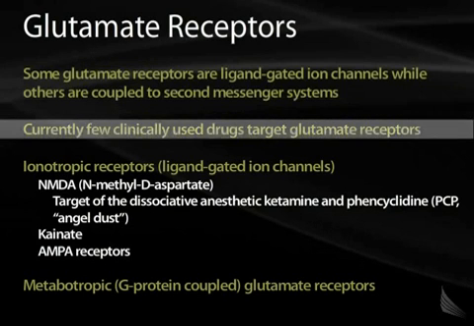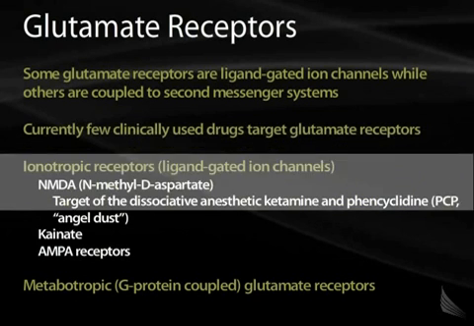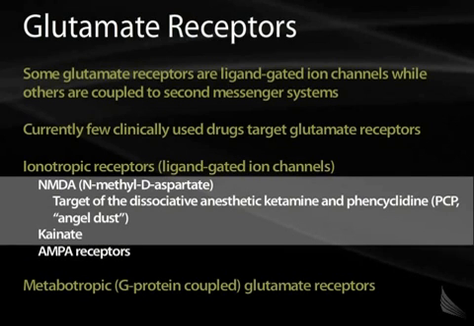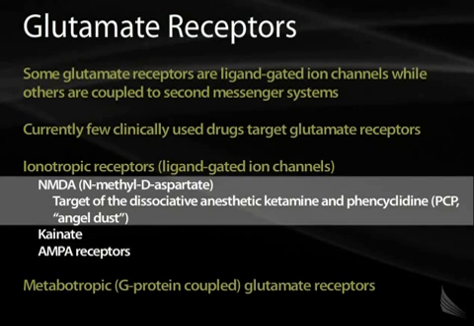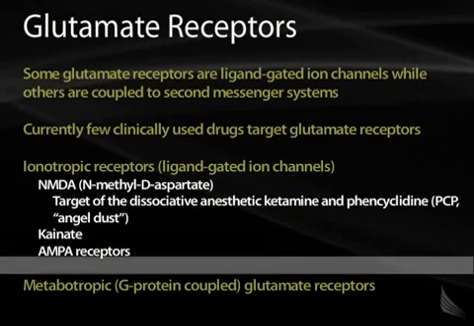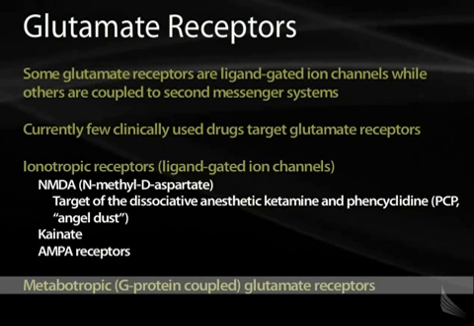There are very few clinically used drugs that target the glutamate receptors. Some important receptors that we'll talk about are the NMDA receptor, the kainate, and the AMPA receptors. The NMDA receptor is the target of ketamine and PCP, commonly used drugs of abuse. Ketamine is sometimes used in anesthesia. These are all ionotropic receptors, meaning they are ion channels. Other glutamate receptors are metabotropic or G-protein coupled receptors.